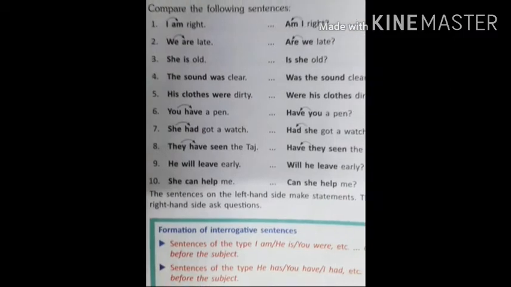Okay. So now let us look into the second sentence. We are late. Now again, if we change the position of are and interchange the position, are comes at first position and we comes at the second position, and it becomes, are we late? So it becomes a question and we end it with a question mark. Similarly, third one, she is old. If we interchange their positions, is she old?